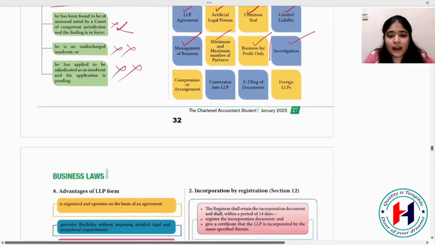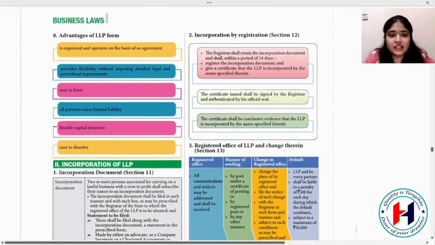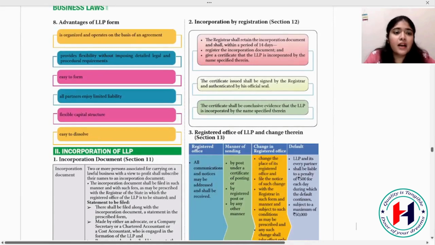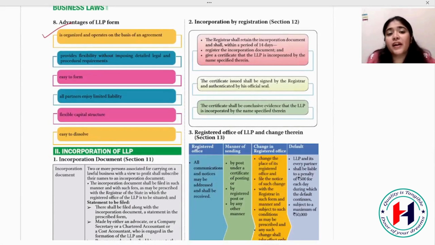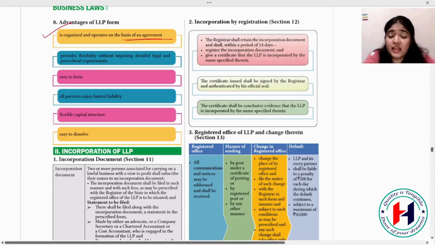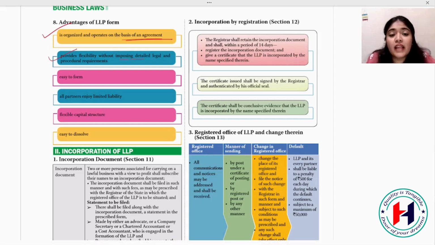Now, I hope LLP is very clear to you. Let's see what the advantages of LLP are. It is organized and operates on the basis of an agreement. A written agreement is compulsory in LLP, and that is an advantage. Even if some disputes happen, you can always take shelter of the agreement. It provides flexibility without imposing detailed legal and procedural requirements. You have fewer legal and procedural requirements compared to the Companies Act.